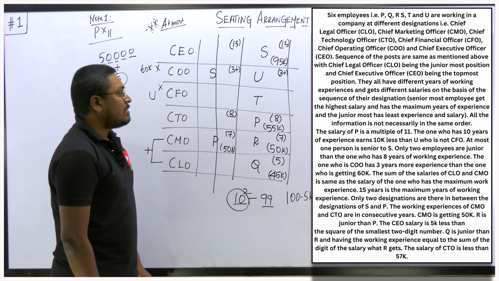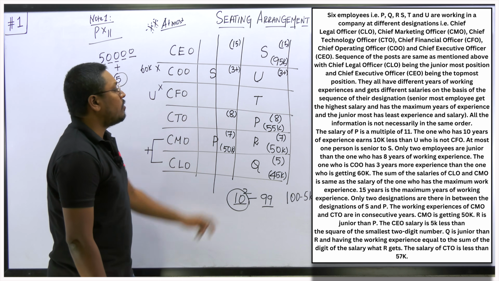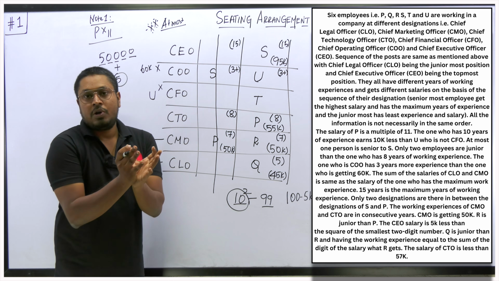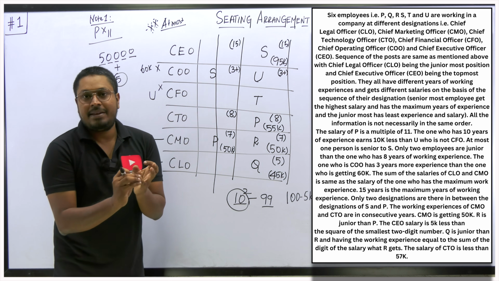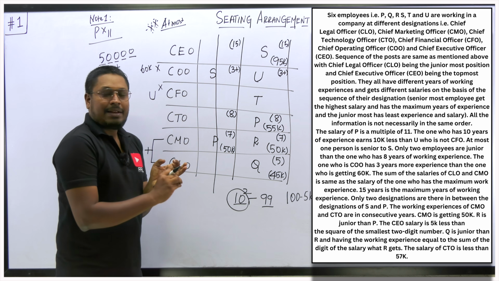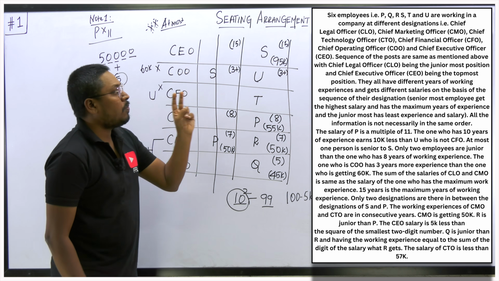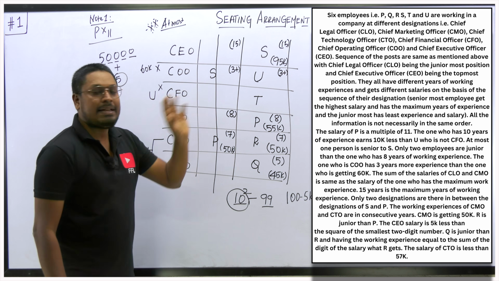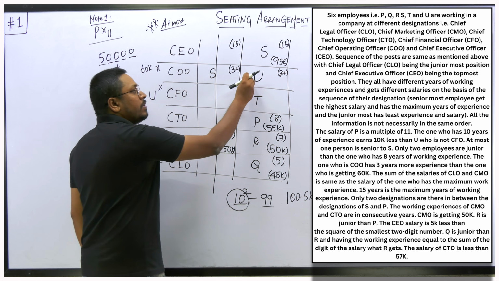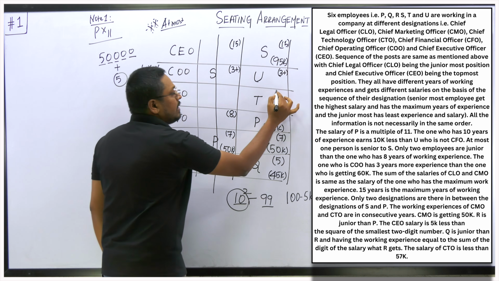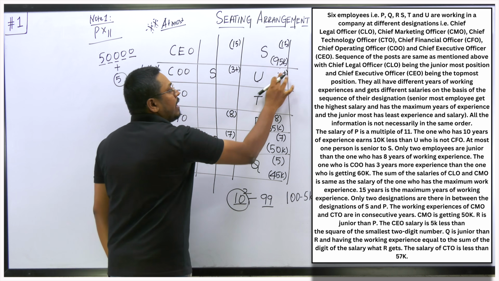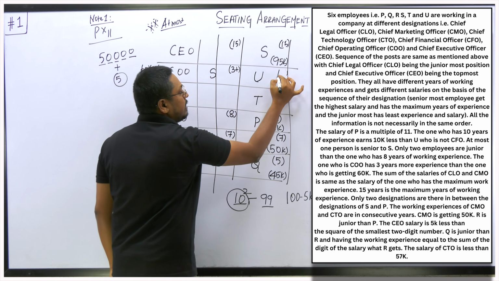Okay. So next, still two more things have to be fixed, and we already know the person who has 10 years of experience, right? It's a direct rule, that second point: the one who has 10 years of experience earns 10k less than U. So definitely U is not the 10-year experience person. So T will be 10 years of experience, right? And E will be 3 years more experienced. So this will be 13.